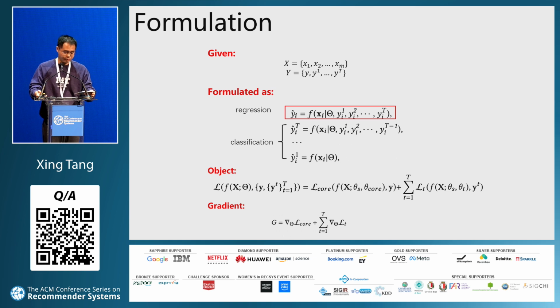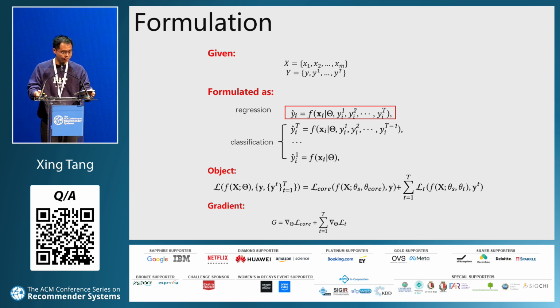Let me formulate the problem here. Given features X and multiple target labels Y, we formulate the task predictions considering task dependence. Here, the first task, y hat 1, equals a function f of x given parameters theta.